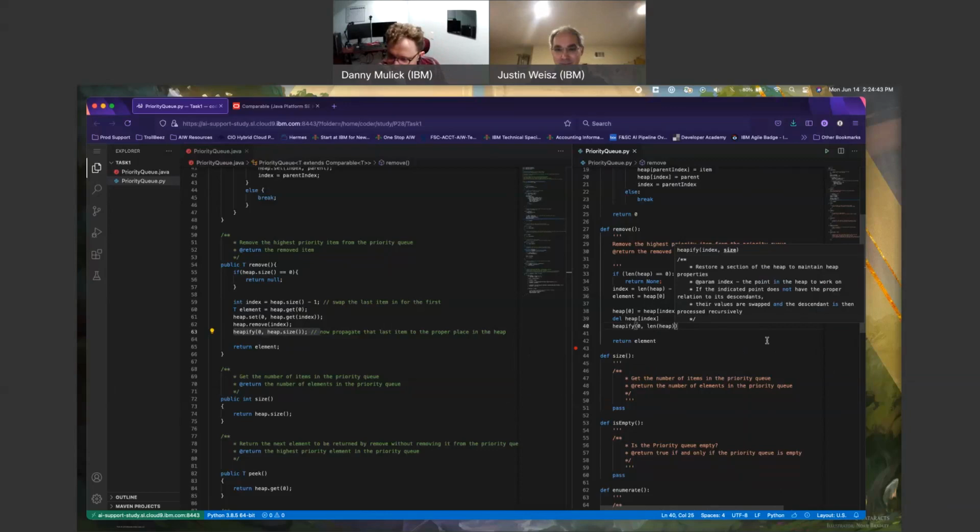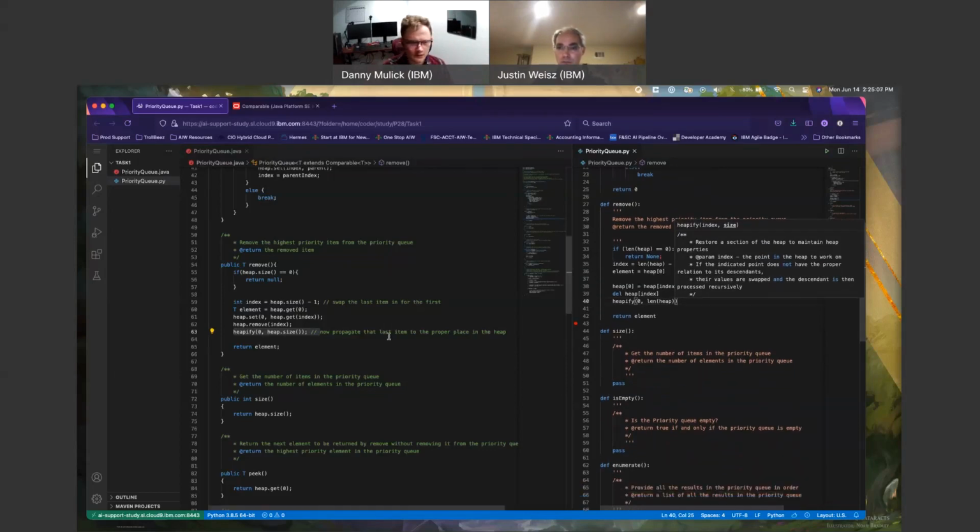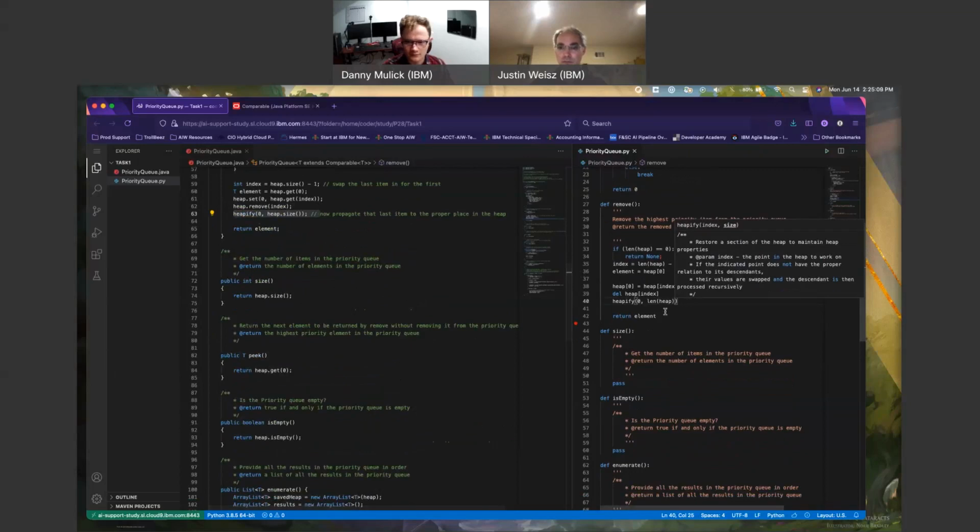It's an indicated point based on it is processed recursively. I swap them, I remove it, I say sure thing, and then I need to restructure it because it has to be reordered because I just changed everything's ordering. So, restore a section to maintain heap properties. I've not worked with actual heaps in a while. I know I've actually worked with them when I was in school, but still.